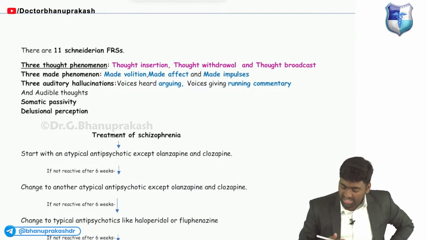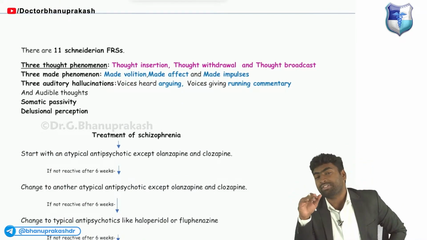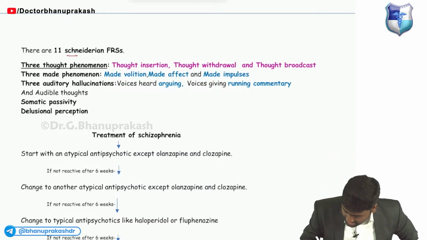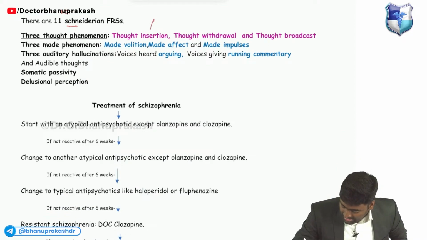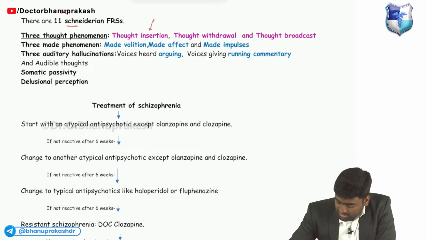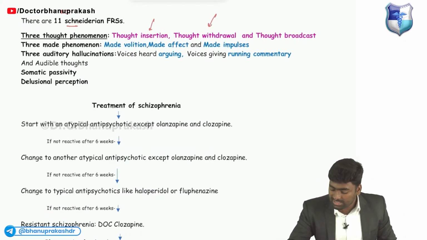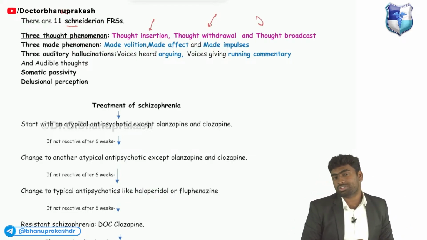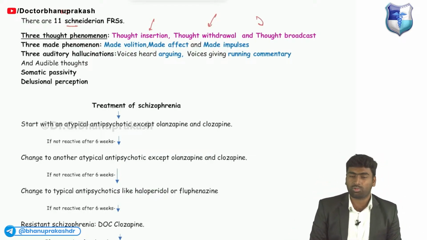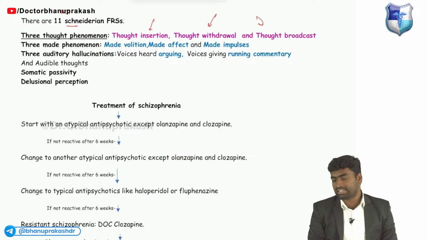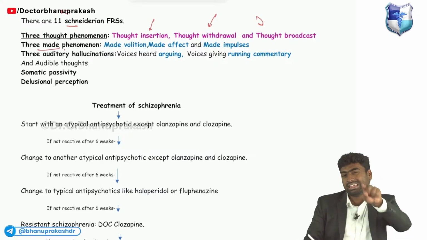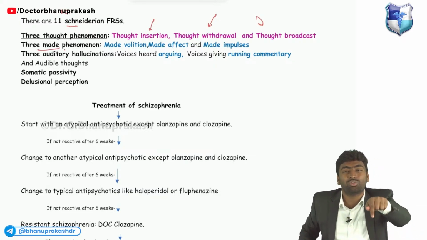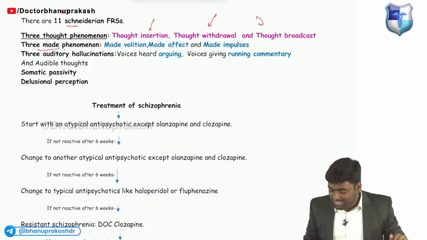Good guys. Then what are the symptoms by which you will tell that he is having schizophrenia? So Schneider proposed these 11 first rank symptoms. This includes 3 thought phenomena: someone is inserting thoughts, or someone is taking thoughts away, or someone is broadcasting. ठीक है, वो सोच रहा है कि अभी noodles बनाऊंगा. So someone is broadcasting, there is a noodles making video. So it is 3: thought insertion, thought withdrawal, and thought broadcast. And made phenomena, he is made to do it. Okay, your father made you study MBBS. Okay, this is the made phenomena.